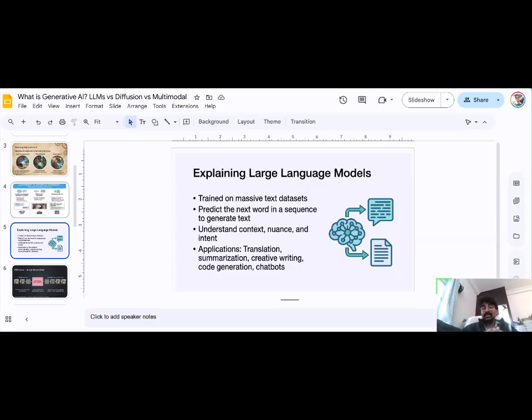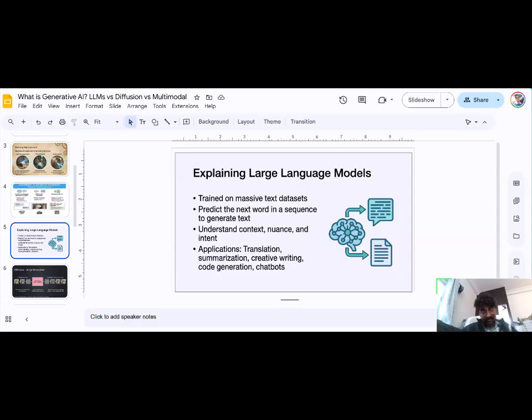For text generation, especially large language models, I'll talk a little about them. The first one is related to the large language model. It's trained on a large, massive text dataset. ChatGPT is trained on all the data publicly available on the internet. With that massive dataset, it is able to answer whatever you ask. It predicts the next word in a sequence to generate the text.